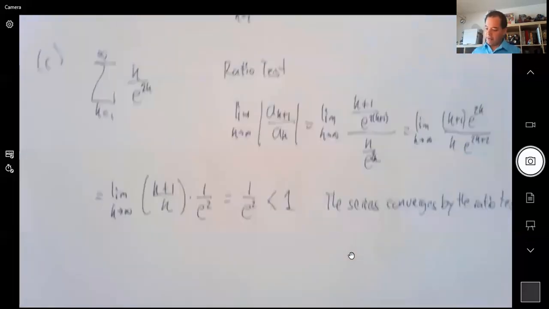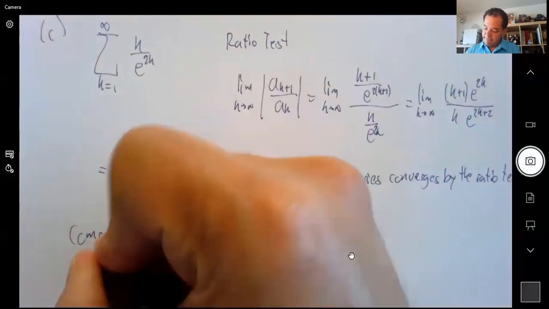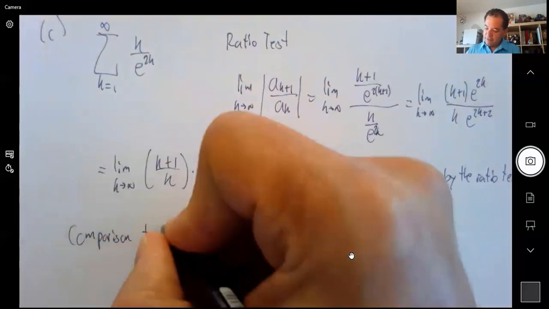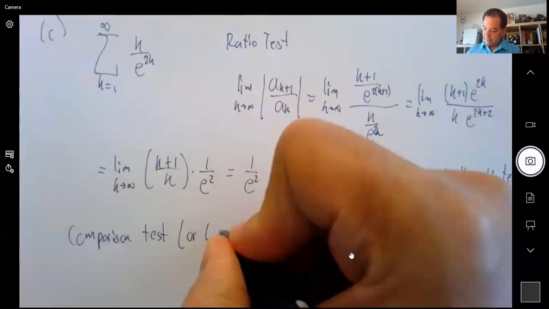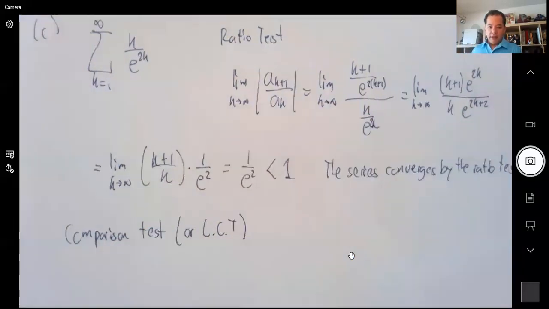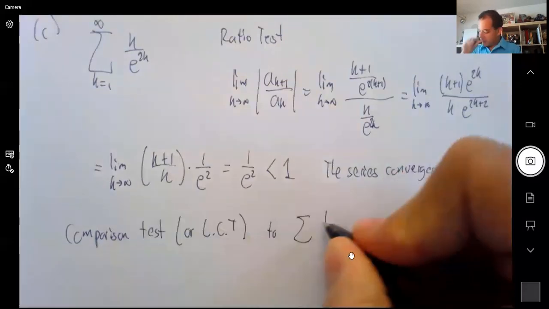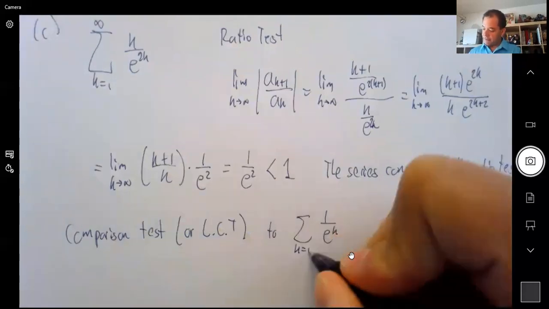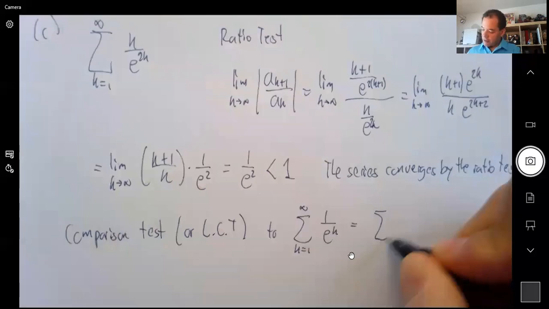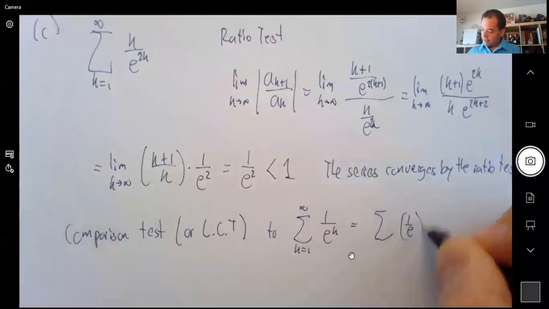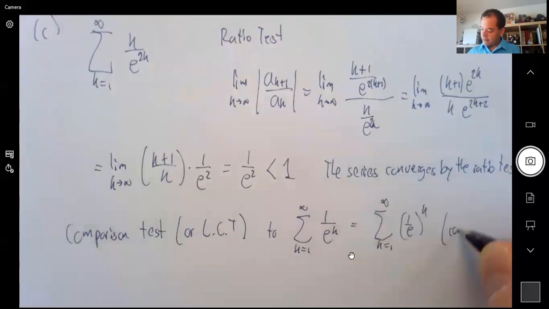Okay, here's a different way. If you want to do comparison or limit comparison, I could use a function 1 over e to the k. See, this one is a geometric series, right? It's like 1 over e, everything to the k. So it converges by the geometric series test. Correct? Because this number is less than 1.